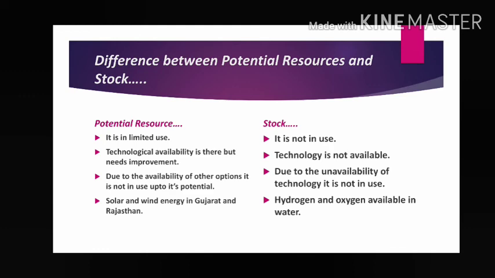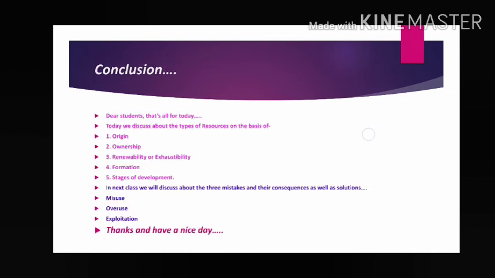So dear students, that's all for today. Today we discussed the types of resources in detail, on the basis of 5 criteria. On the basis of origin: biotic and abiotic. Ownership has 4 types: individual, community owned, national, and international.